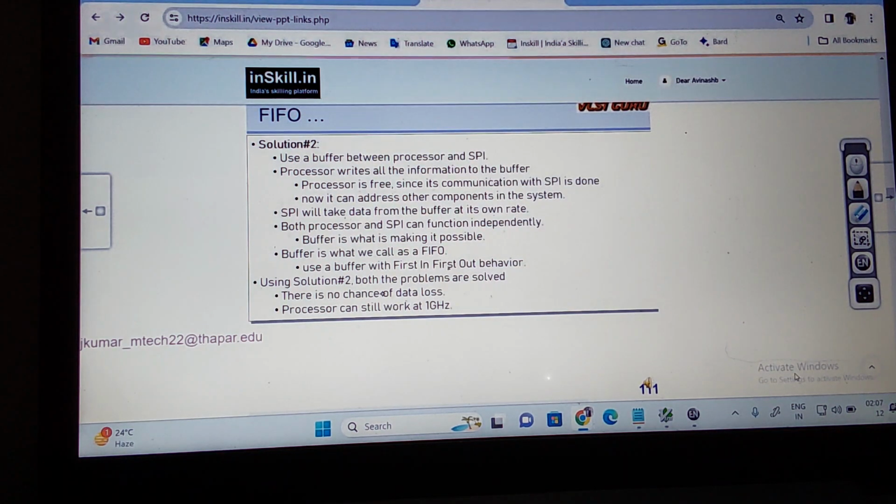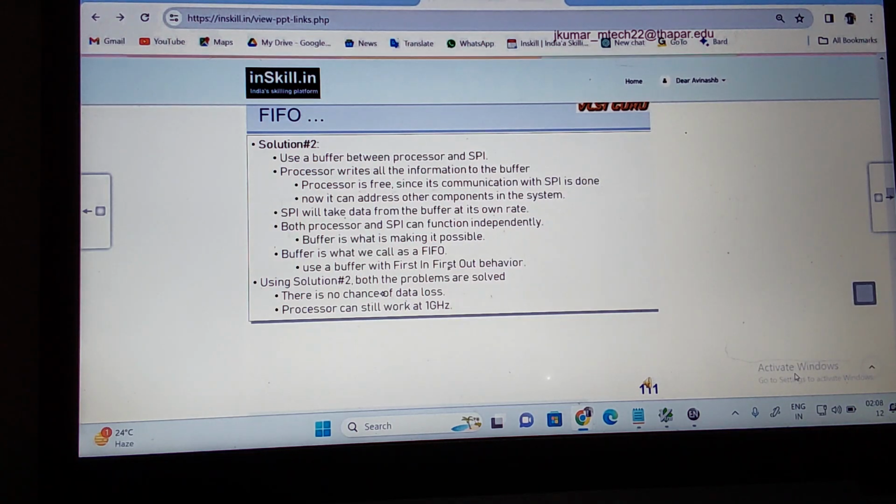Processor will write all the information to the buffer. The processor is free then. Once you write the information to the buffer, it becomes free, since its communication with the SPI is done. Now it can address the other components in the system. You understand this? SPI will take the data from the buffer.